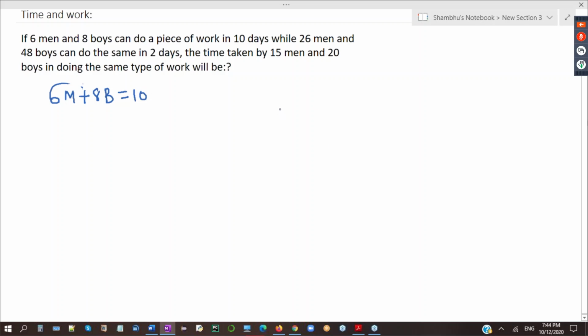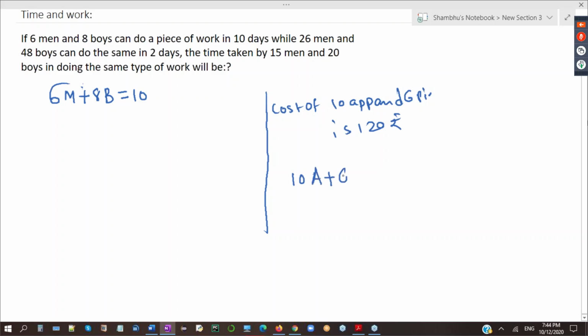Now one point you have to understand. Listen here. If I write here, cost of 10 apples and 6 pineapples is 120 rupees, so I will write 10 apples plus 6 pineapples is equal to 120 rupees. Any doubt, anyone? It is given cost of 10 apples and 6 pineapples is 120 rupees.